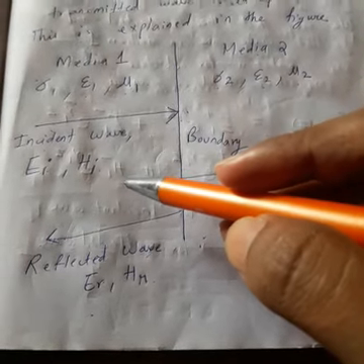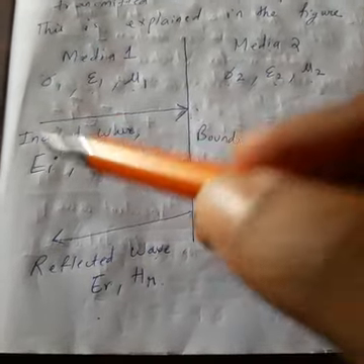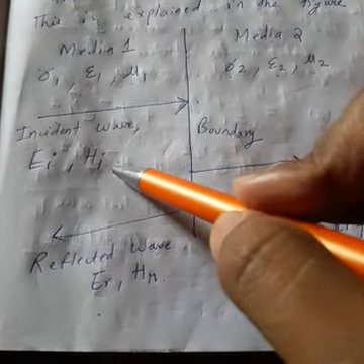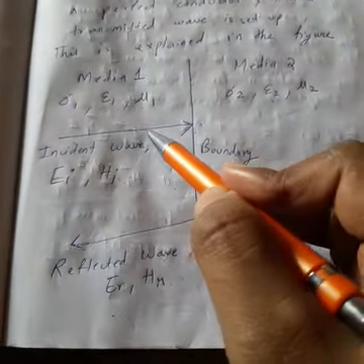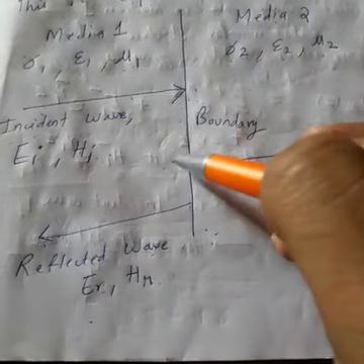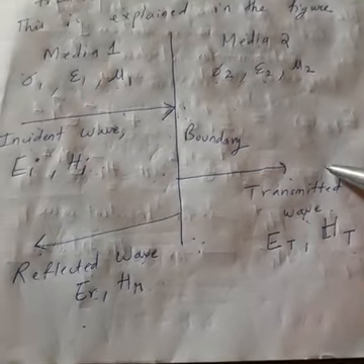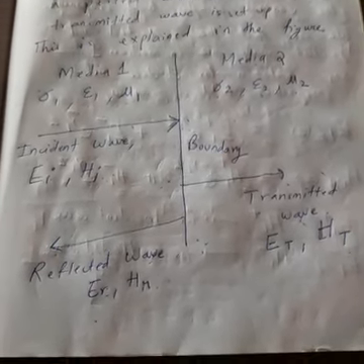You can also take these in other terms as E1, E2, E3. Many books have different notations, so for simplicity of understanding I have given you incident EI, HI, reflected ER, HR, and transmitted ET, HT. Clear what is happening? The wave is coming and striking the boundary between two mediums. Then some part of the wave reflects back, and some part goes into the second medium. Now we look at what happens to the value of the electric and magnetic fields.